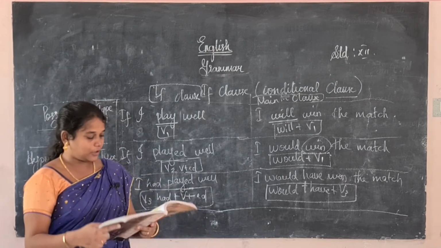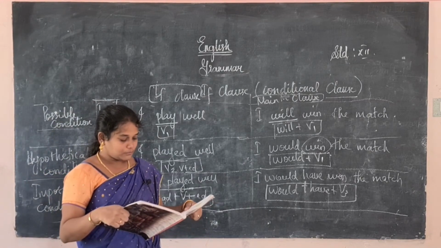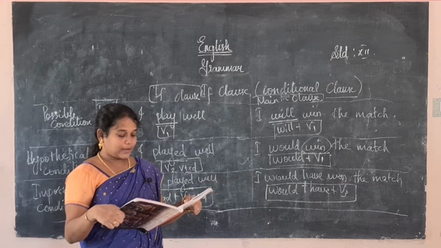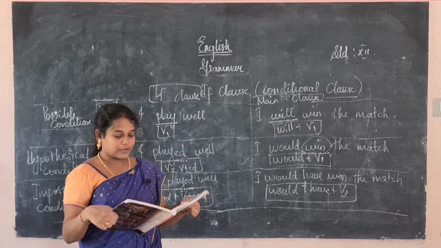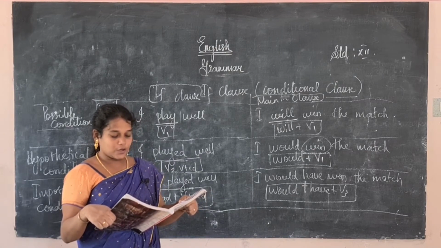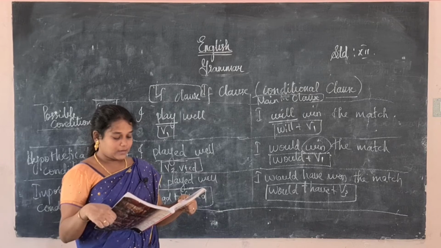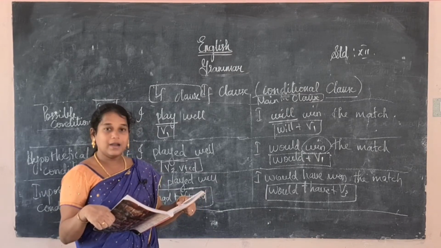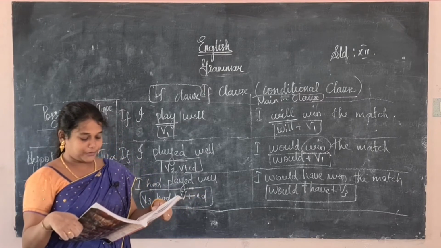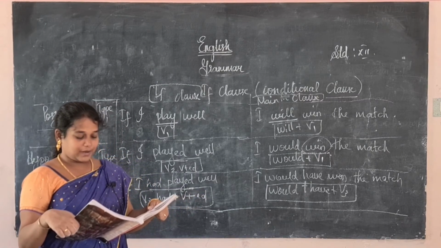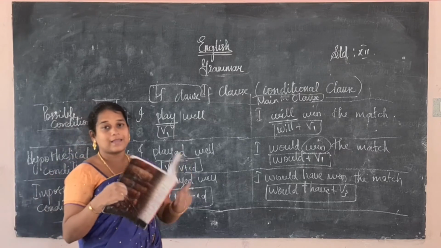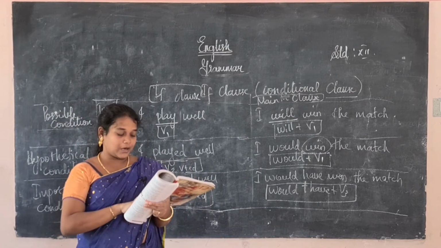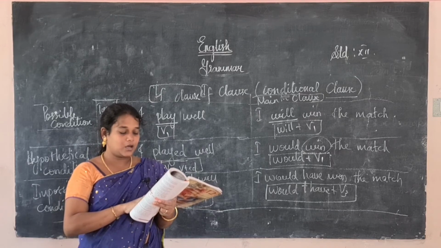Let us see what is given in your book. Here also they have explained the conditional clauses of the 3 types, and they have also included a zero condition here. The zero condition uses present simple, imperative, if and when. It is used for situations that are always true, scientific facts. For the first condition we use if or unless, present simple, and will or infinitive verbs.